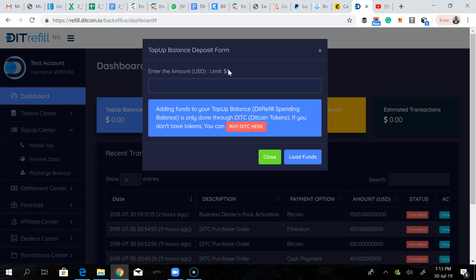So I hope you have been able to understand what a top-up limit is, what a top-up balance is, and how to convert a portion of your top-up limit to your top-up balance to use for your G3Fill transactions.